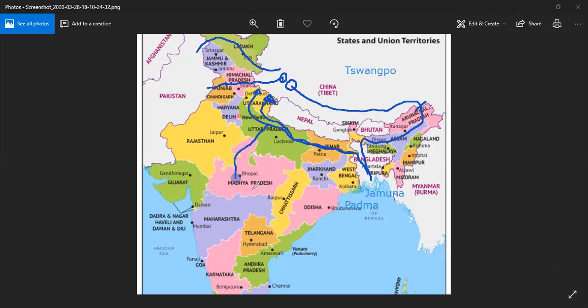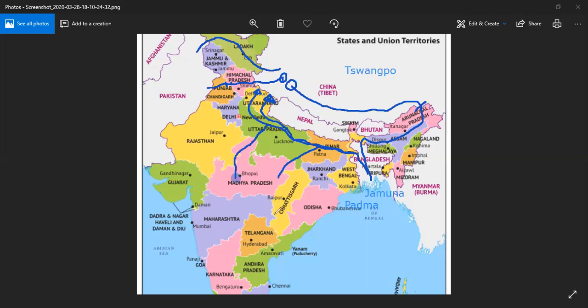Then coming to the Son River. Son River originates from Amarkantak. Amarkantak is again in Madhya Pradesh. It originates from here at Amarkantak and joins the Ganga. Here, if you will notice, all the rivers are falling in the Bay of Bengal. This shows that the slope of India is toward the Bay of Bengal. Whatever water is there, it will just flow toward the Bay of Bengal.